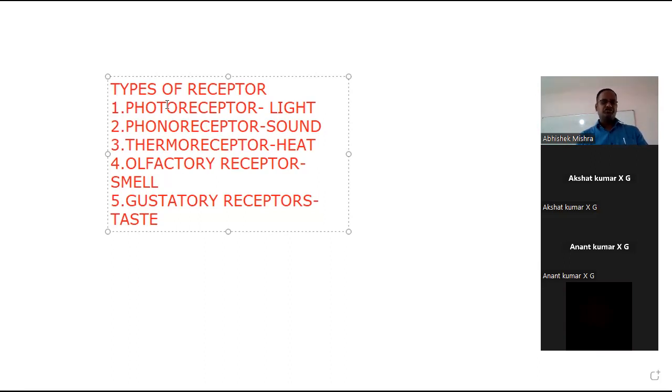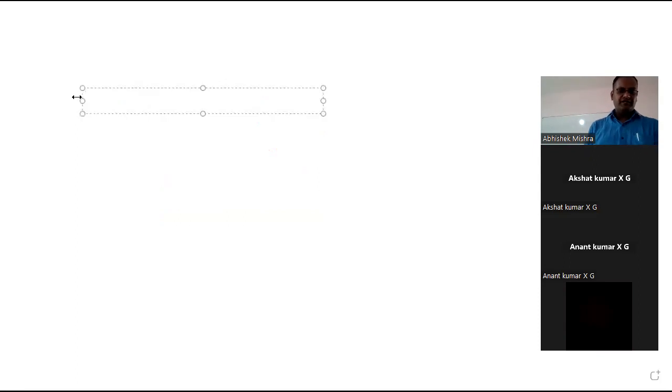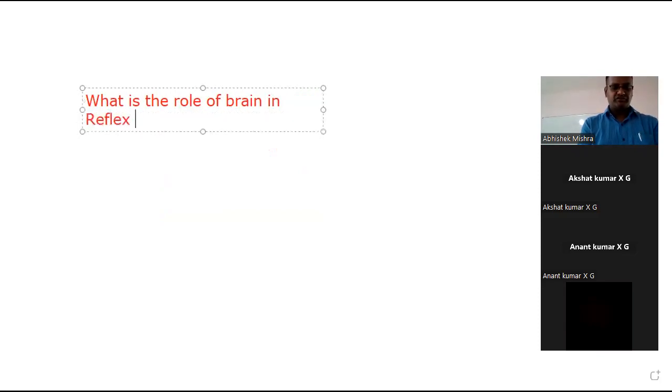Now, students, one question to you all. All of you see this question which I am writing. Very important question. What is the role of the brain in reflex action?